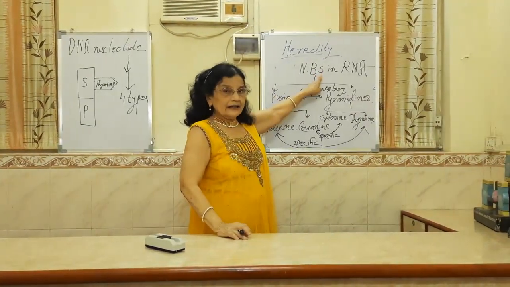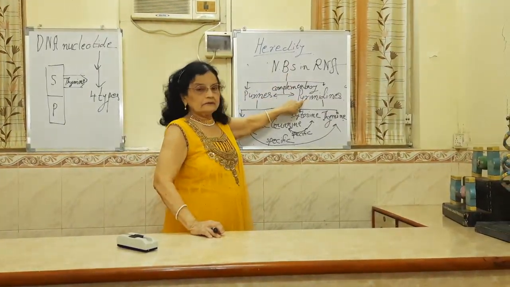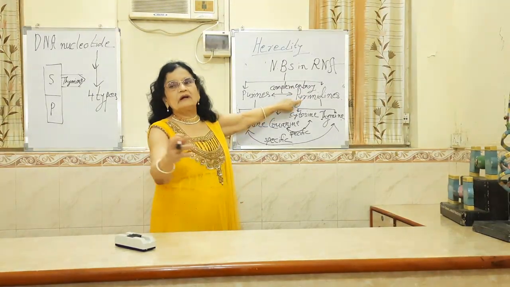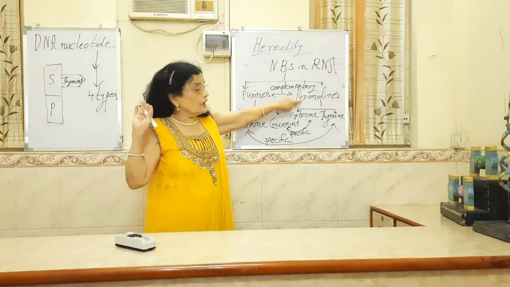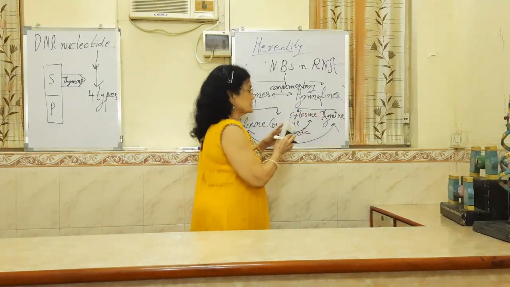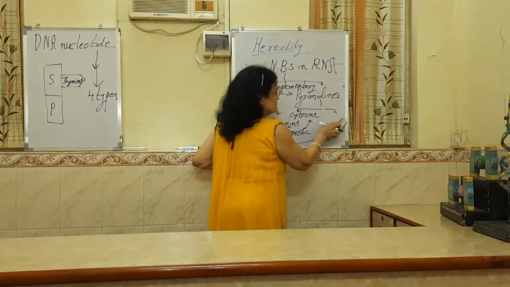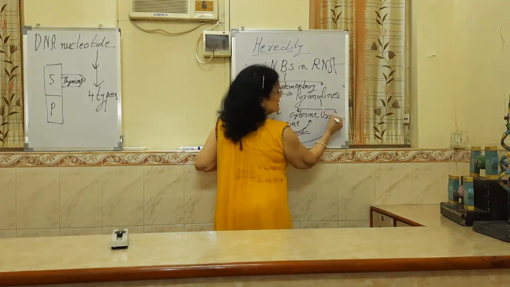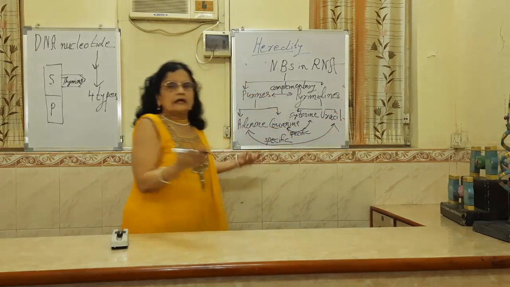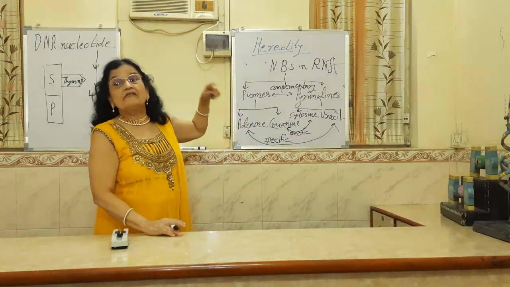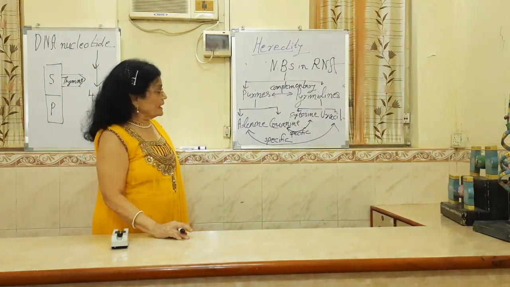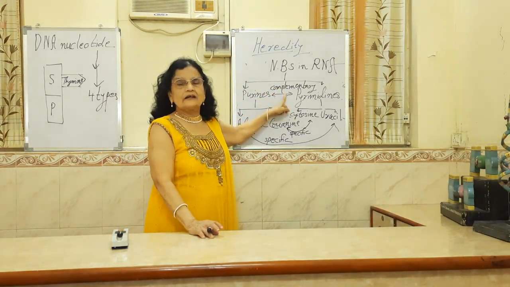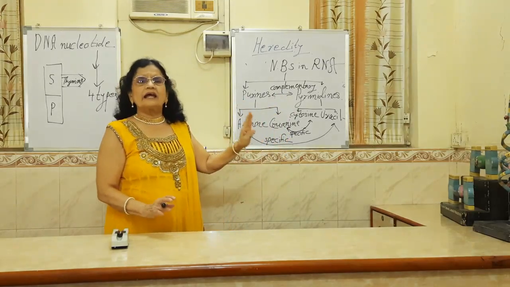So the pyrimidine of RNA has now become very simple. It has stopped whistling. So now thymine is not there. Instead of that, there is a nitrogen base called uracil. Rest of the things are just like they were in DNA. Specific bonding is there, complementary bonding is there, everything else is just like DNA.